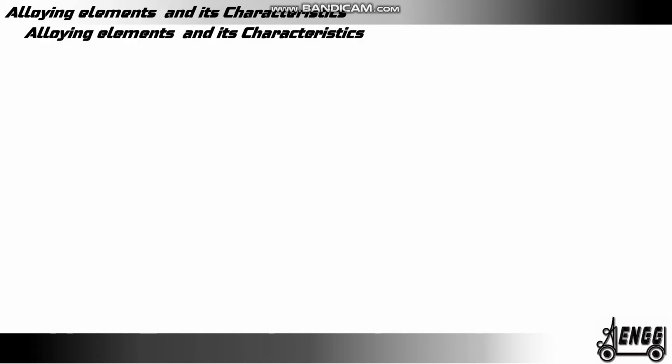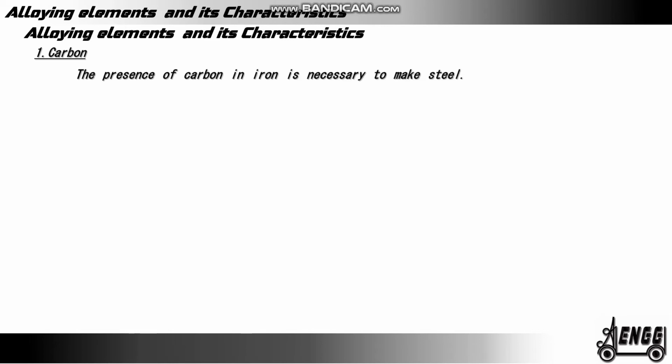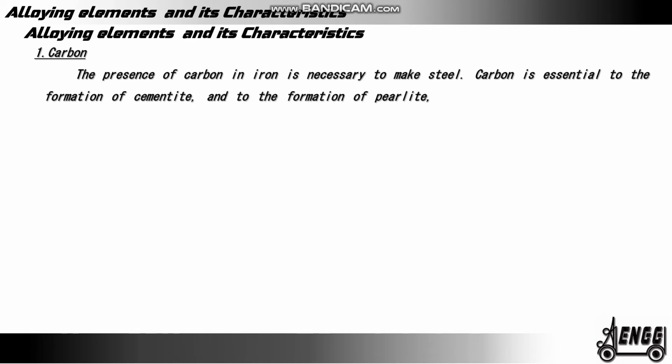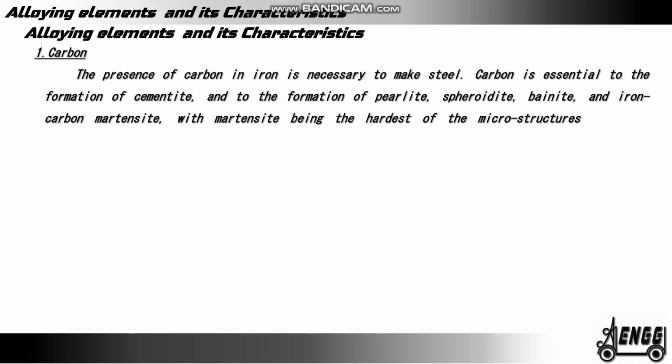Alloying elements and its characteristics. 1. Carbon. The presence of carbon in iron is necessary to make steel. Carbon is essential to the formation of cementite and to the formation of pearlite, spheroidite, bainite and iron carbon martensites, with martensite being the hardest of the microstructures and the structures sought after by knife makers.